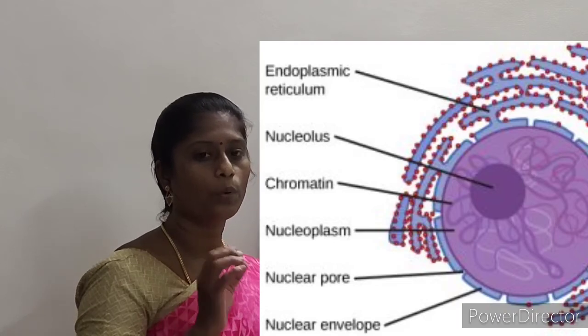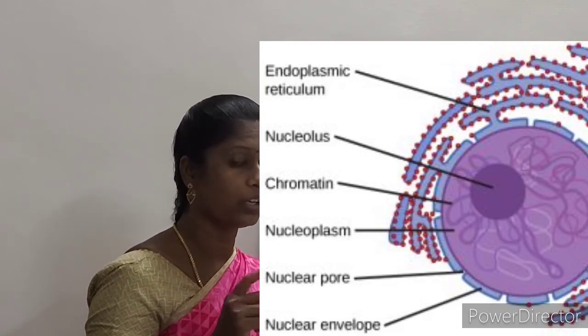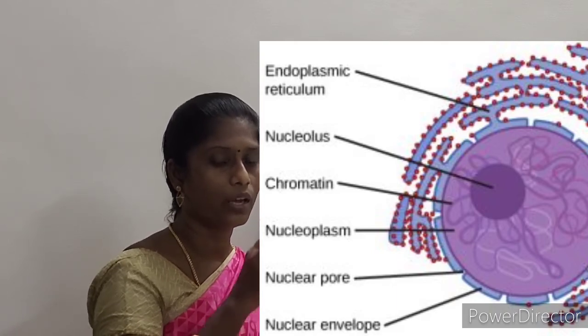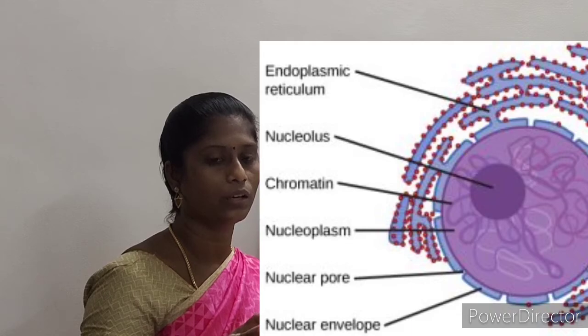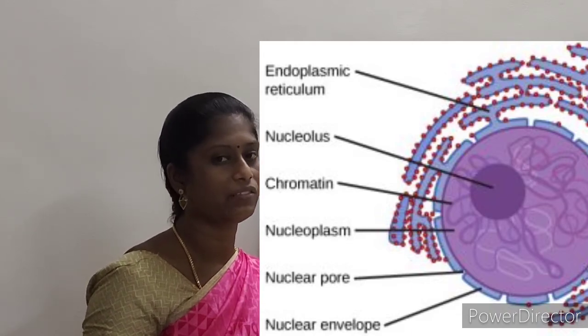Now, the portion of the eukaryotic chromosome which is transcribed into mRNA, a part of the eukaryotic chromosome that will be transcribed into mRNA, contains active genes.